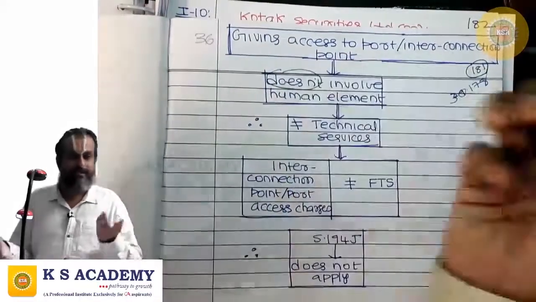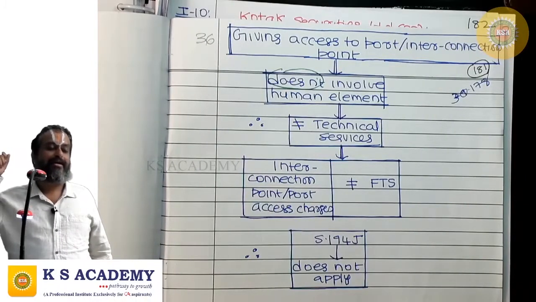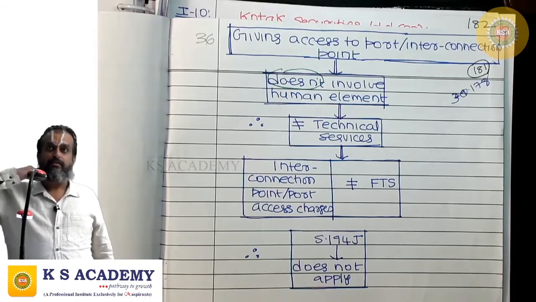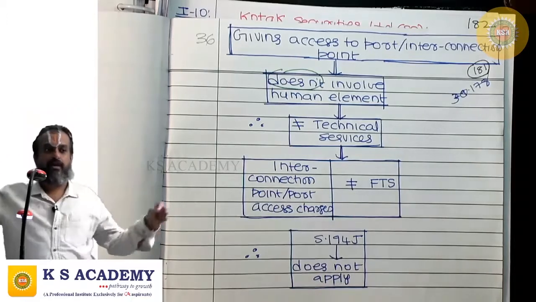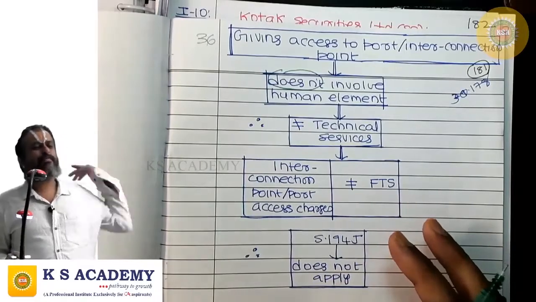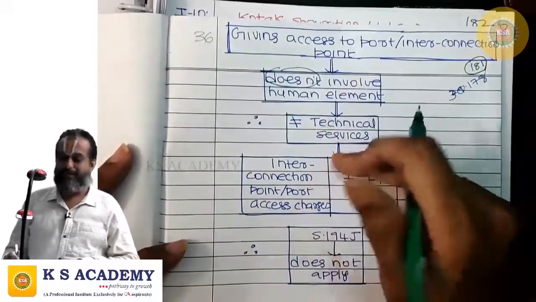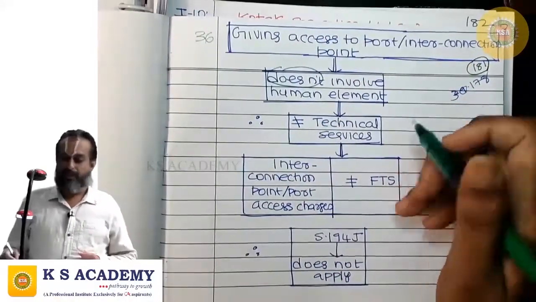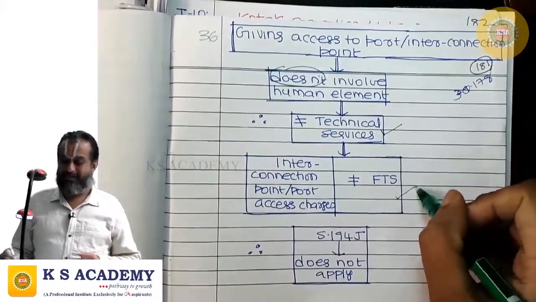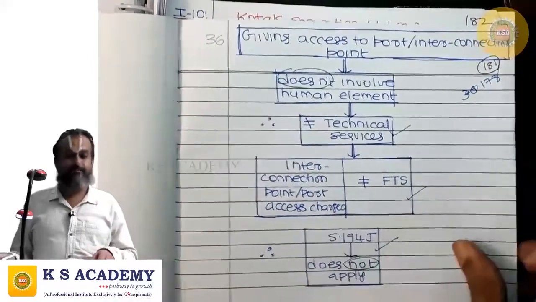So in this case, giving access to port or interconnection point doesn't involve human element, it is automized. When a subscriber of the Airtel network calls a subscriber of another network, Jio, there is no person connecting this call, routing this call through the interconnection point. No human element is involved. It is automized, correct? So giving access to the port or interconnection point doesn't involve human element. Therefore, this is not technical services. So interconnection point or port access charges are not fee for technical services. Therefore, 194J doesn't apply.